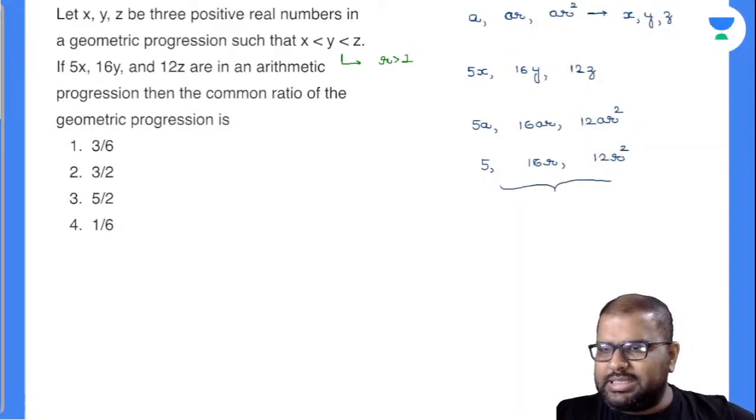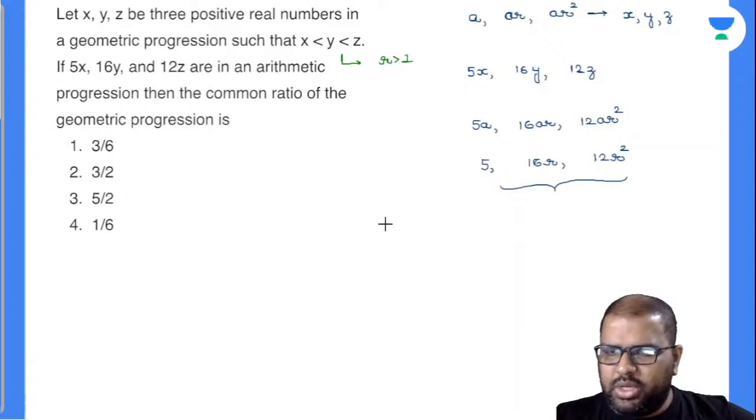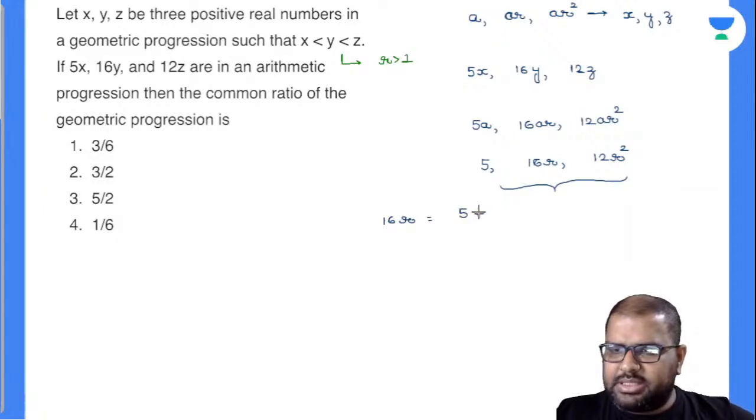How to prove that these are in arithmetic progression? Everybody knows the middlemost term 16r is equal to the sum of the extreme terms, 5 plus 12r square, divided by 2. This 2 I'll write down here. So this will become a quadratic equation. Am I right or wrong? 12r square minus 32r plus 5 is equal to 0, because 16 twos are 32.